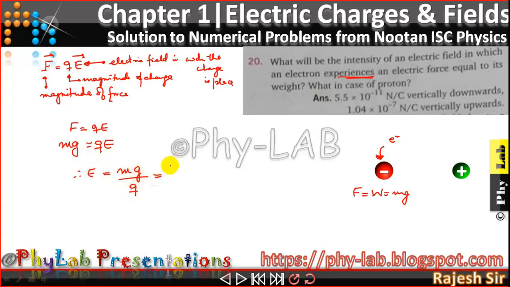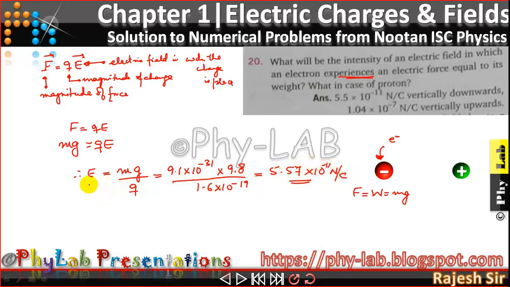Now what is m? m is the mass of an electron, which is 9.1 into 10 raised to the power of minus 31, into g, which is 9.8, upon the charge carried by the electron, which is 1.6 into 10 to the power of minus 19, friends. So let's solve it out. This comes out to be 5.57 into 10 raised to the power of minus 11 Newton per Coulomb. Now this is the magnitude of the electric field, friends.